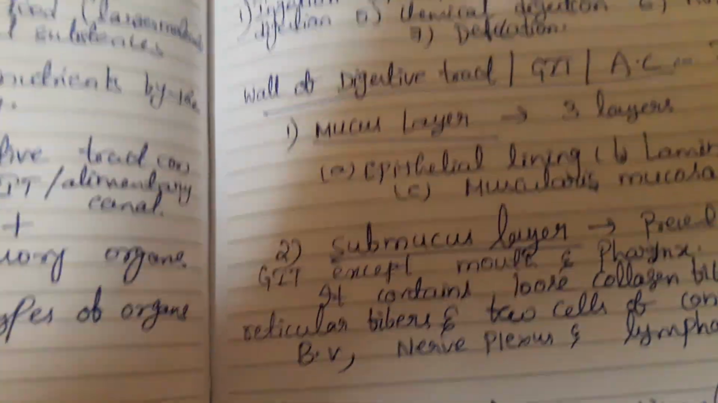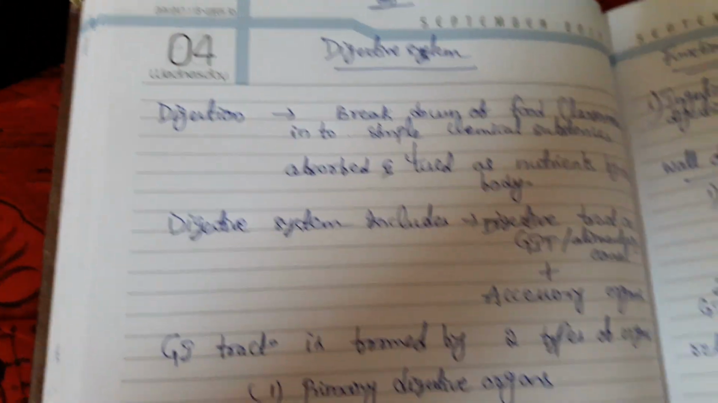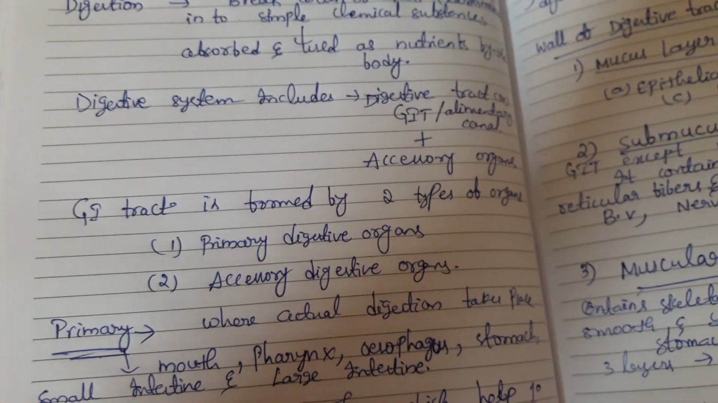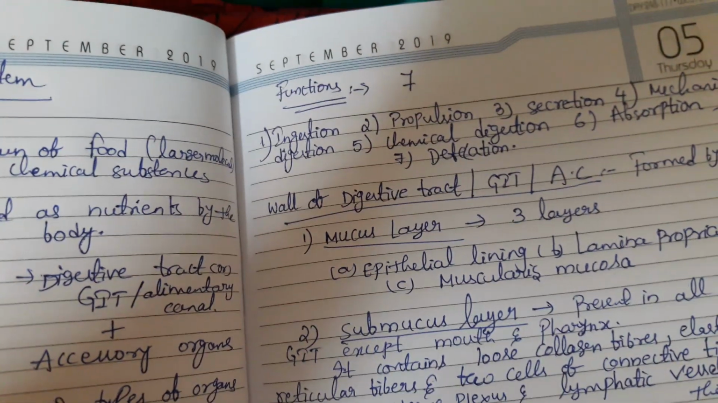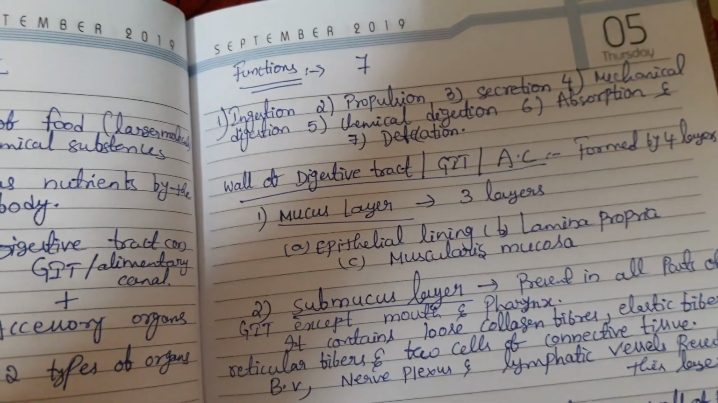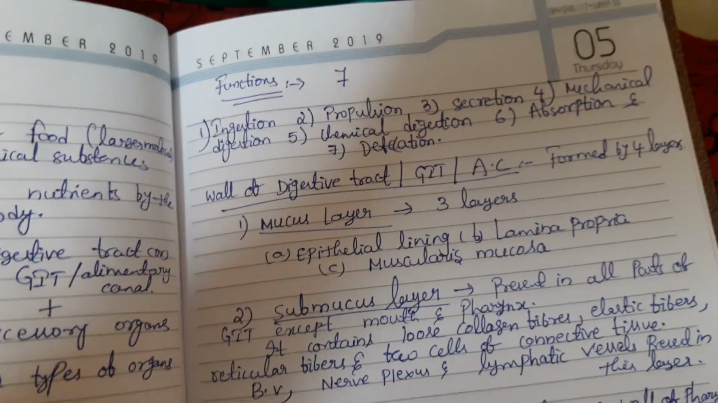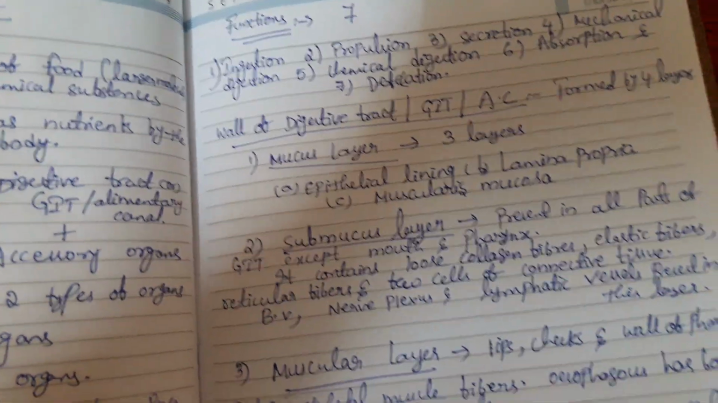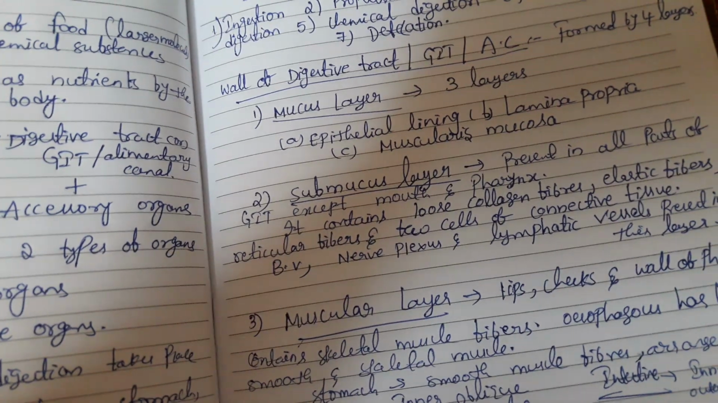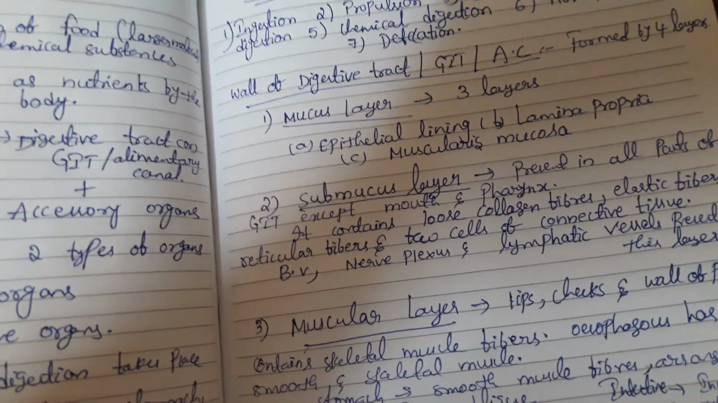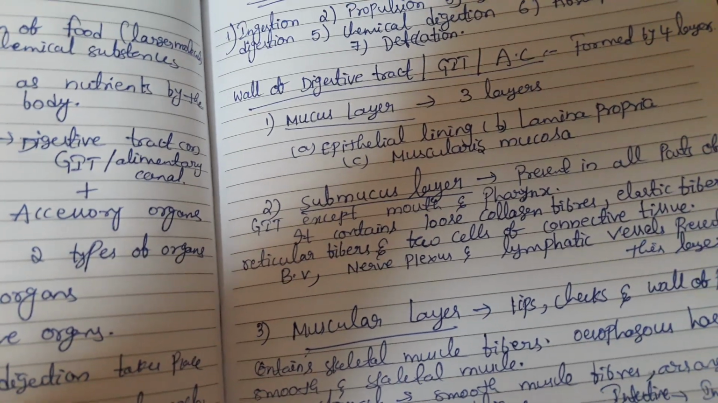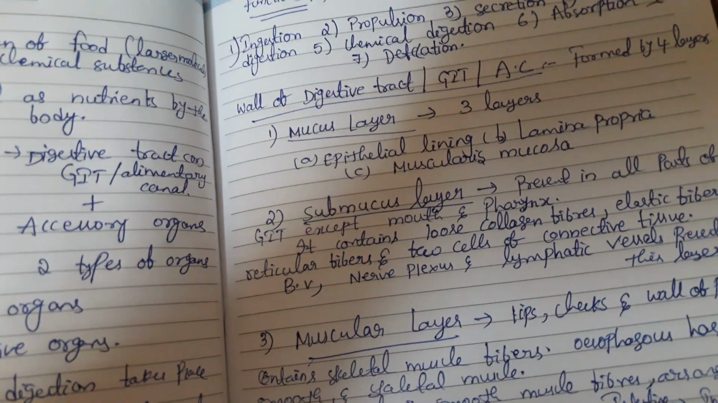Okay. Is the introduction clear? What is meant by digestion? What is meant by primary digestive organs and auxiliary digestive organs? And next, the 7 functions of the digestive system: ingestion, propulsion, secretion, mechanical digestion, chemical digestion, absorption and defecation. Next we have to discuss the wall of the gastrointestinal tract, the composition of the wall of the gastrointestinal tract.